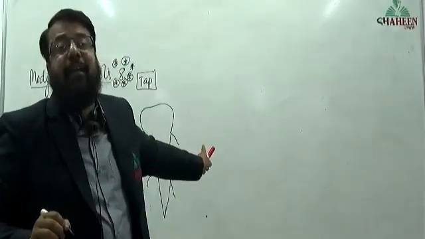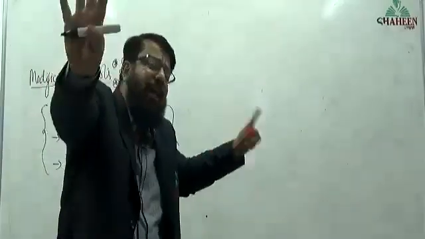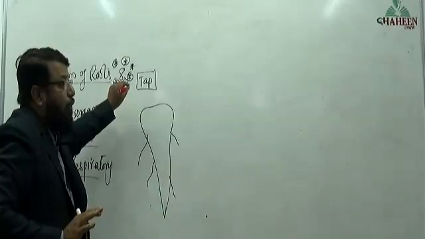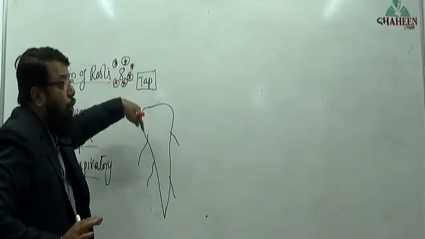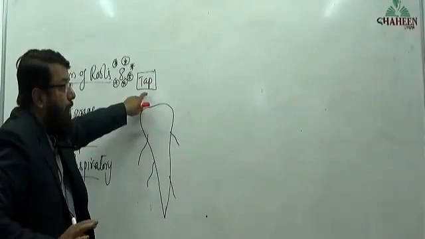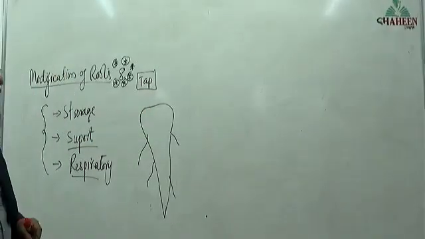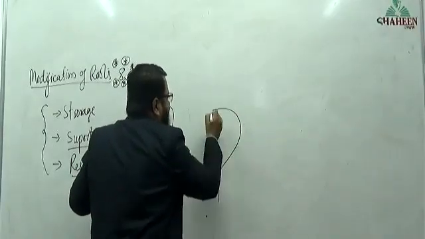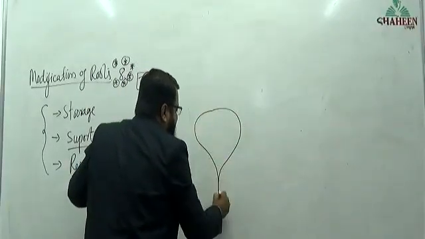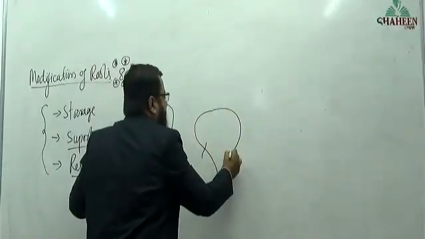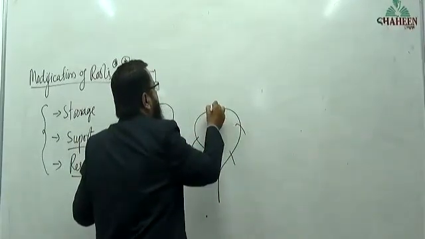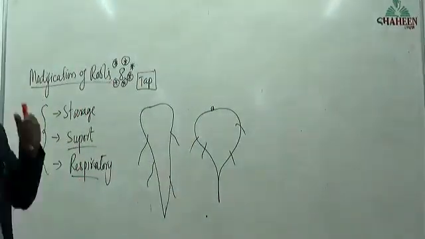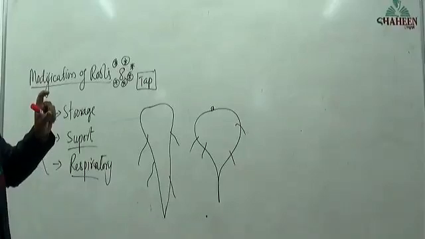Botanical name of carrot is Daucus carota. It is not there, need not to worry about it. In carrot, which root is modified to store food material? Tap root is modified to store food material. In turnip, that is turnip, shaljam, whatever you say in Telangana, I don't know.